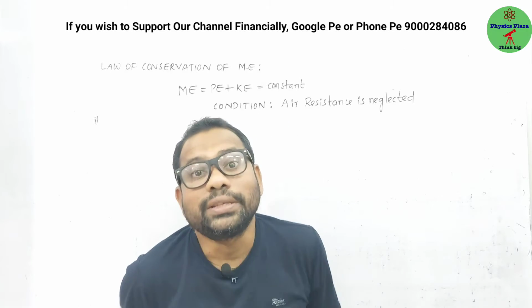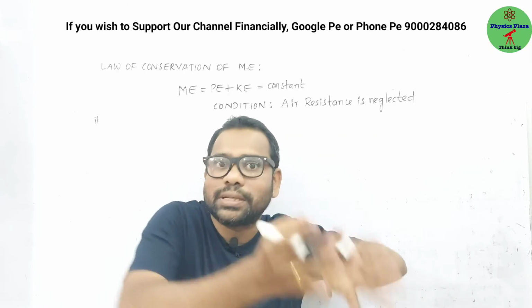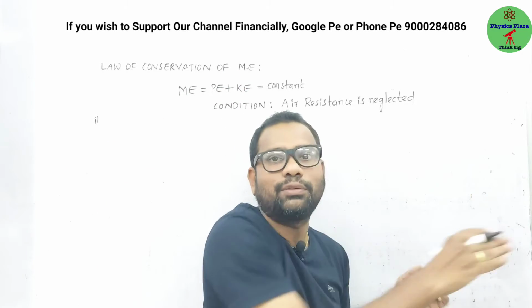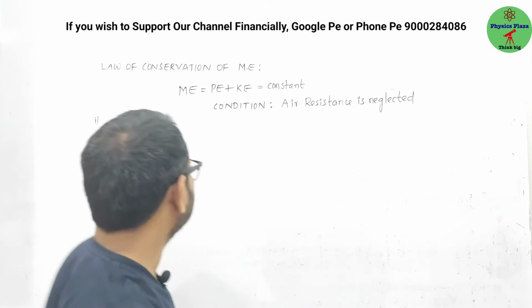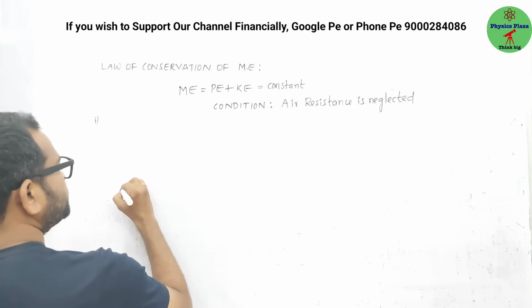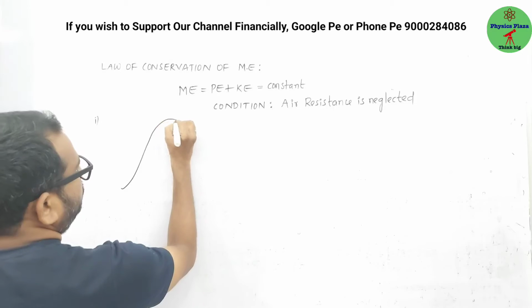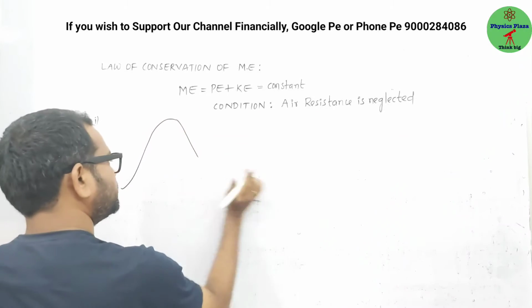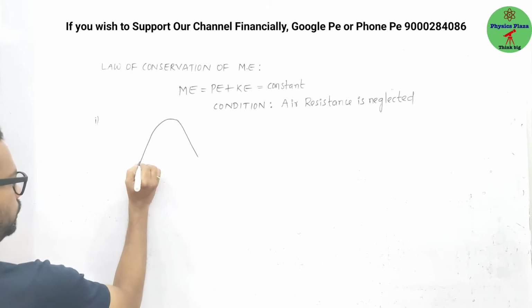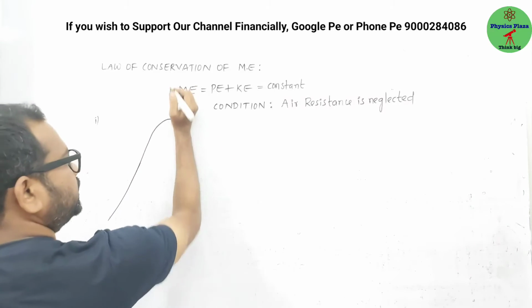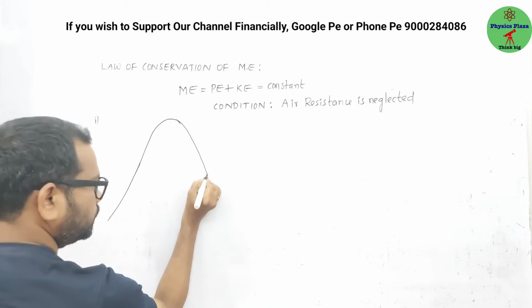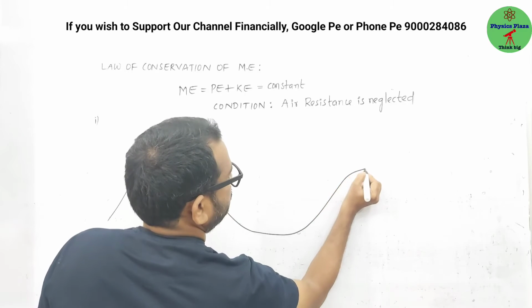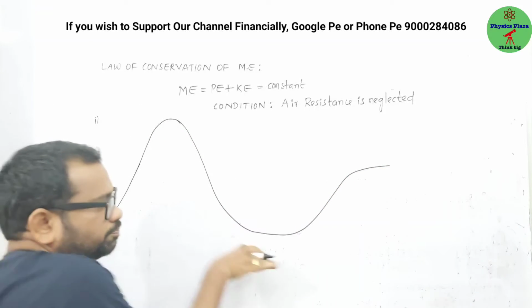Hey, it's too dangerous for all of us. Just imagine a situation. What happened? It will go like this. Okay, now look here. For suppose, we are taking a case where it is something like this. Okay, like this. Let me try to understand in a detailed manner. Something like this. Let us say some kind of road we are taking.